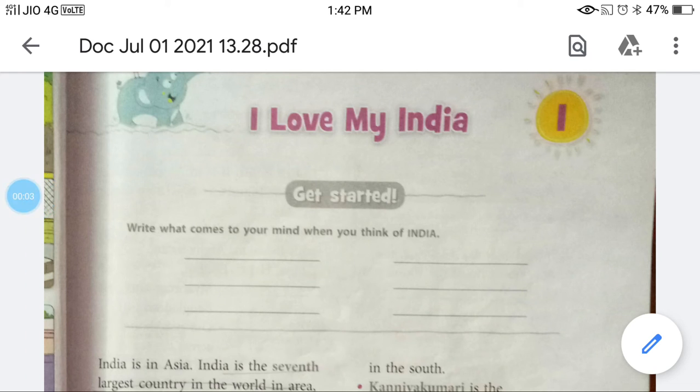Welcome to textbook reading. Today the topic is the political divisions and physical divisions of India, taken from CBSE 4th Standard Social Studies, first chapter, I Love My India.